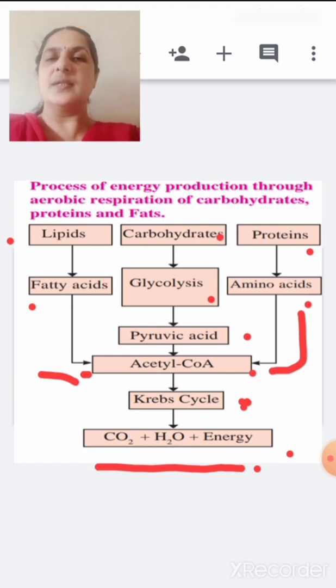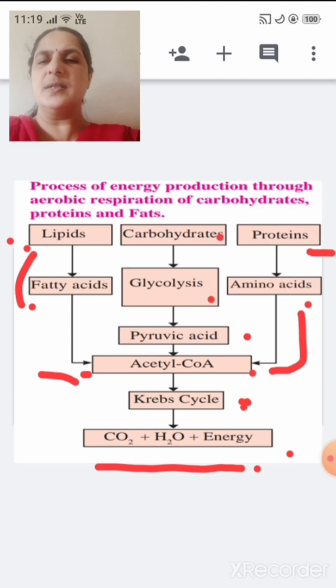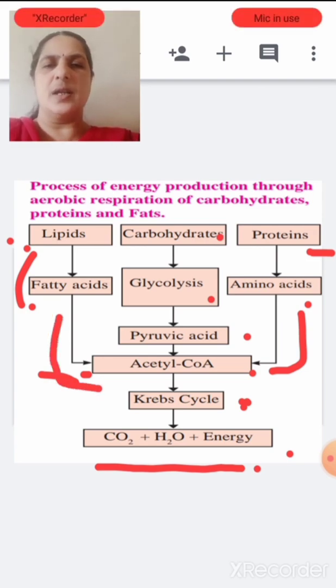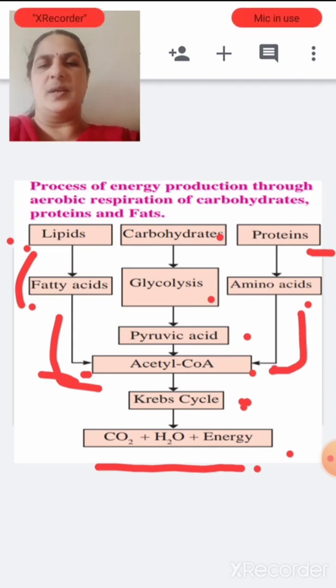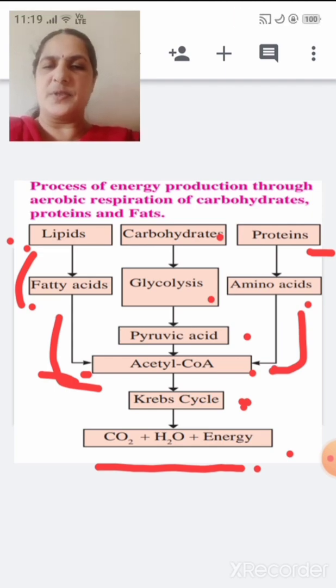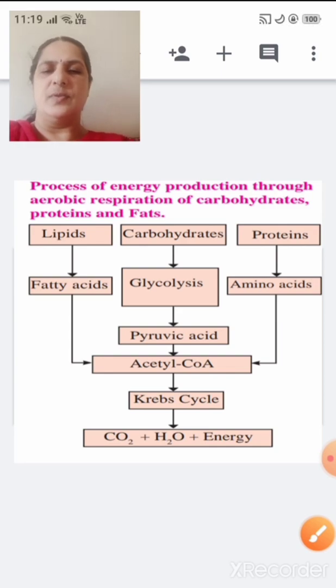Then when there is an insufficient amount of carbohydrates, we learned that lipids and proteins are used. Lipids are converted into what? Fatty acids, and that is again converted into acetyl coenzyme A. Proteins are converted into amino acids, and that is converted into acetyl coenzyme A. That enters into the Krebs cycle, and then energy is produced. Understood? Okay. Now let us go to the next one.